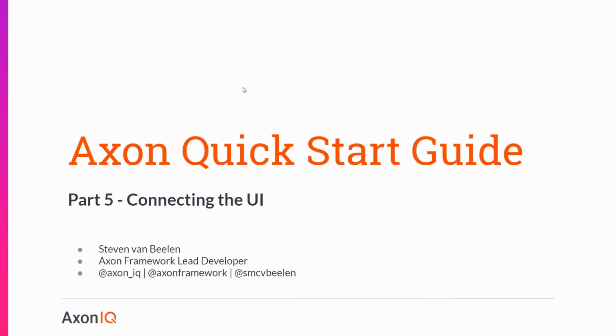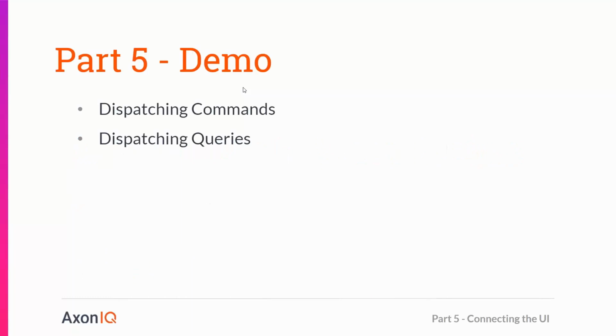Today I'm going to talk about connecting the UI to our favorite food ordering domain. What I mean with connecting to the UI is that we're going to introduce a component which you can actually call with regular REST operations like get and post, but internally that will dispatch the two types of messages which we'd like to dispatch in such an application: a command to express the intent that you want to perform some operation, or a query because you have interest in data. So that's what we're going to focus on today.